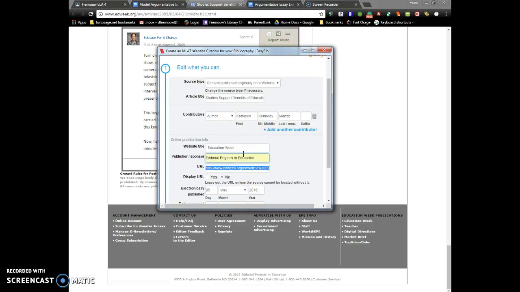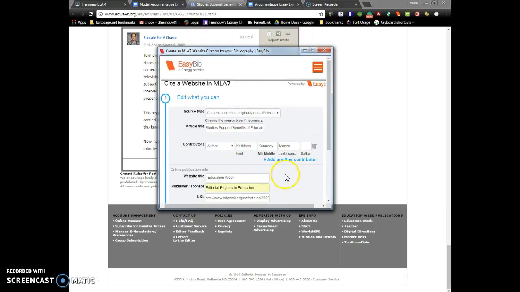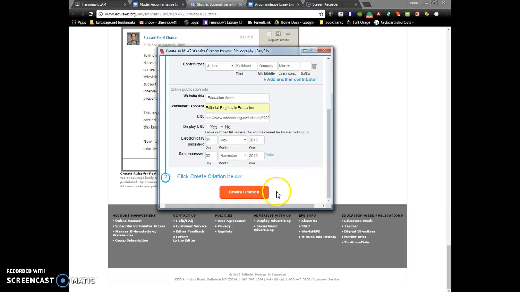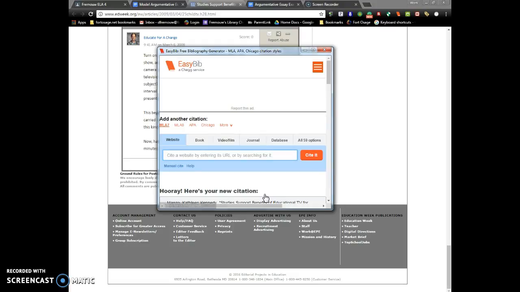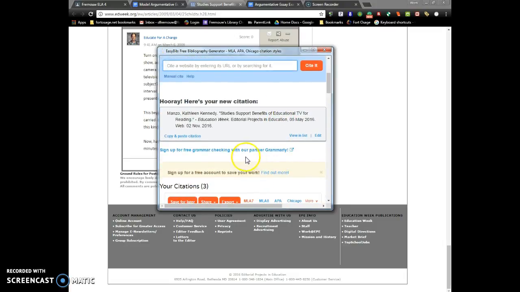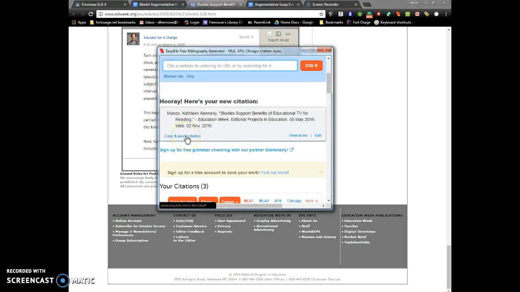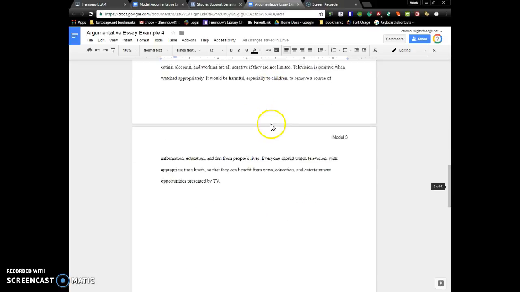Editorial Projects in Education. Everything else is there, and we can leave this checked No for Display URL because we have plenty of information for somebody to find this article again if they were doing a Google search using our citation. So we'll hit the orange Create Citation button. If it comes up with an ad, just hit Skip this ad to get to the next page. Your citation will look something like this, and you are going to click to copy and paste the citation. It'll show you that it's copied to its clipboard, and you can move back over to your argumentative essay document.